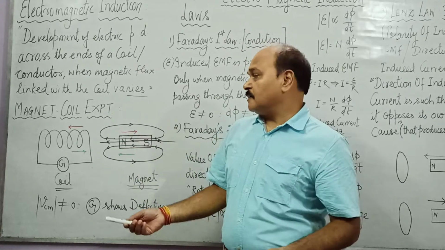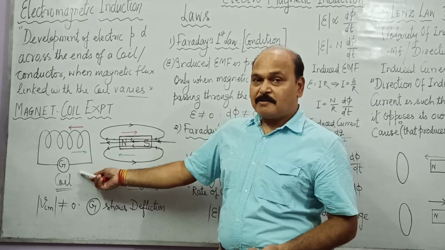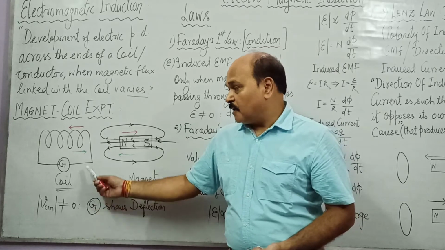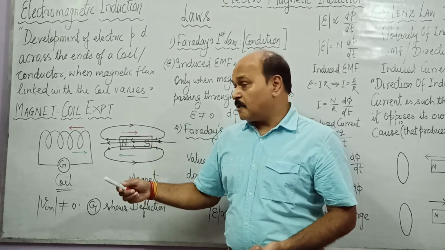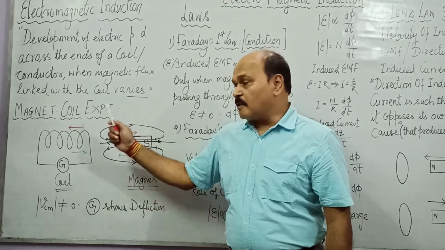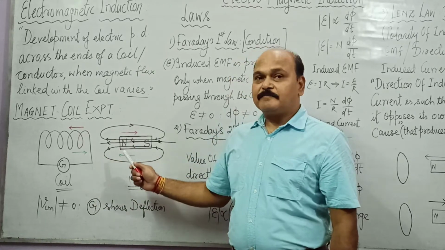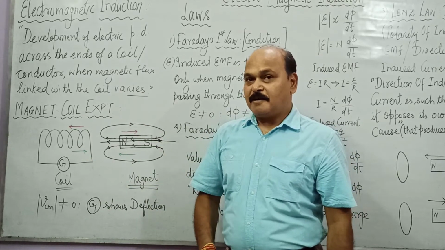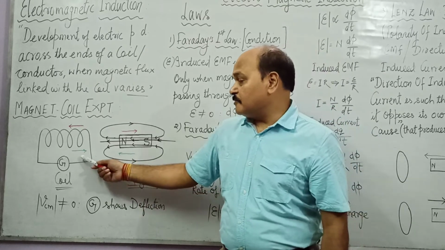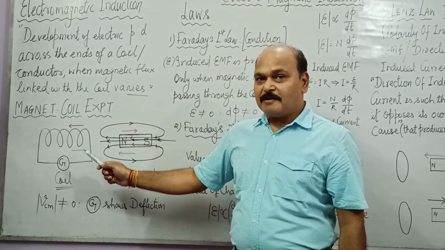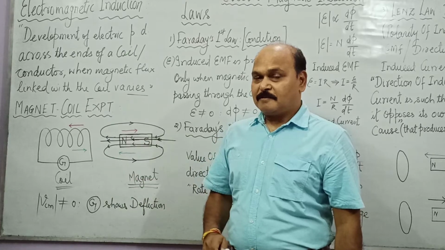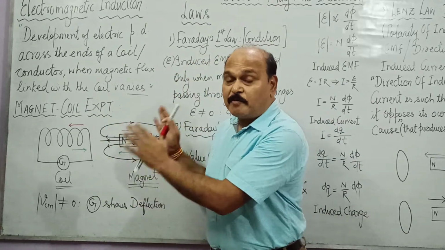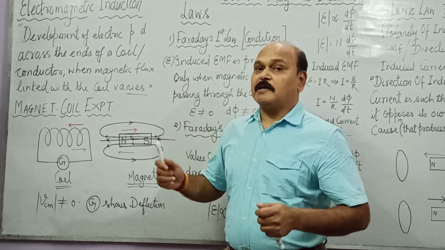So under what condition is potential difference created across the ends of the coil? That is what is written here mathematically. As long as there is non-zero relative velocity between the coil and the magnet, potential difference is produced, or electromagnetic induction takes place. And as long as there is zero relative velocity between magnet and the coil, there is no electromagnetic induction. Relative velocity between magnet and the coil is zero when either both of them are at rest or both are moving with the same velocity in any direction.